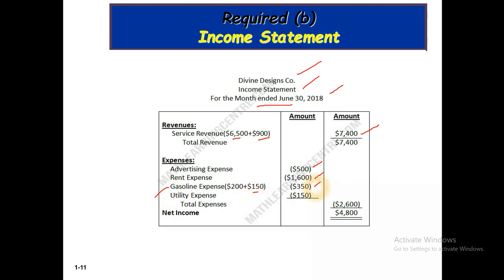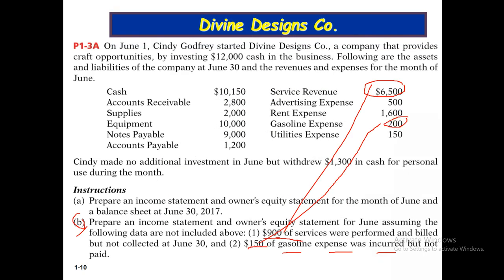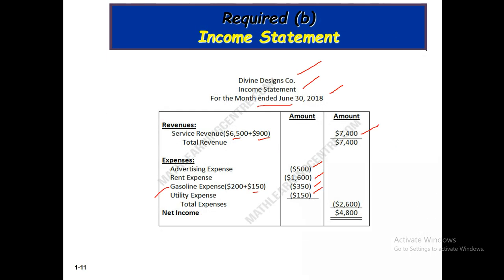So we have 500, 1,600 and 550, with only 200 and 150 added. So this is our total expenses. Revenue minus expenses gives us net income.